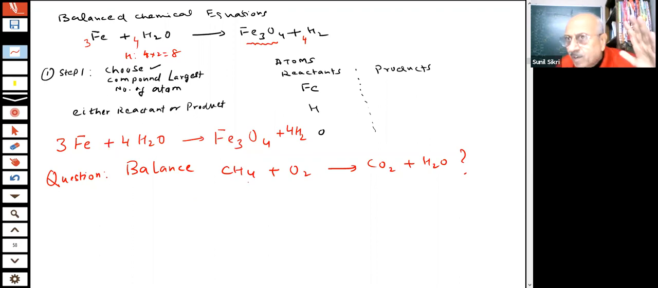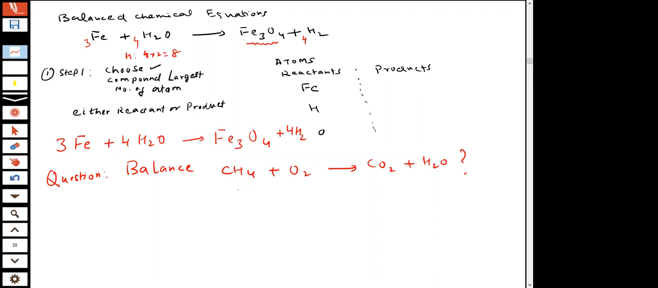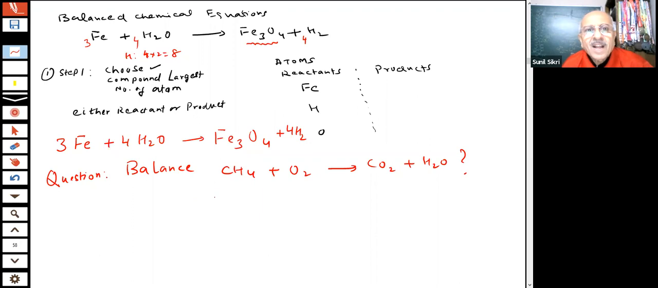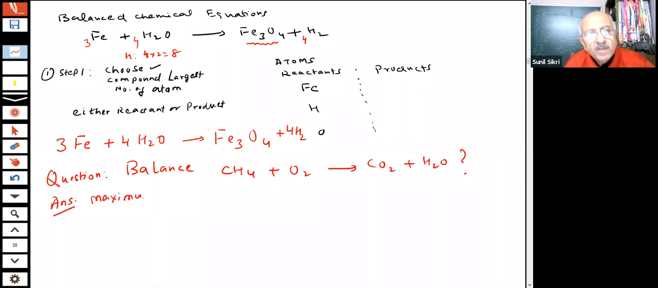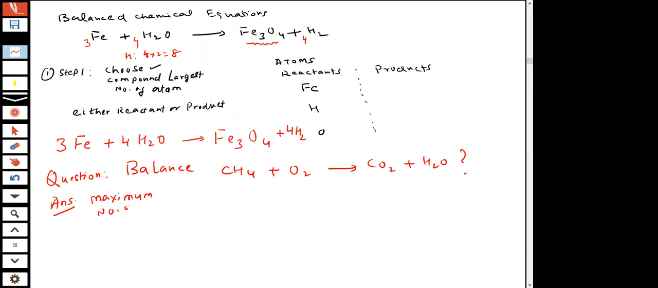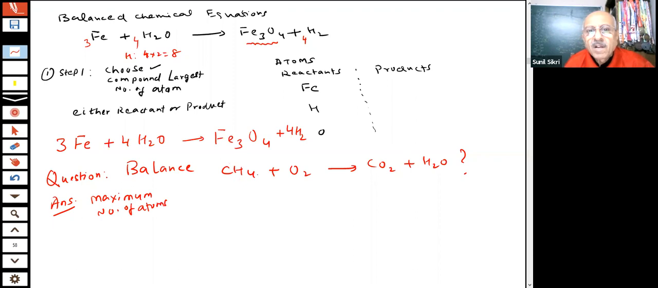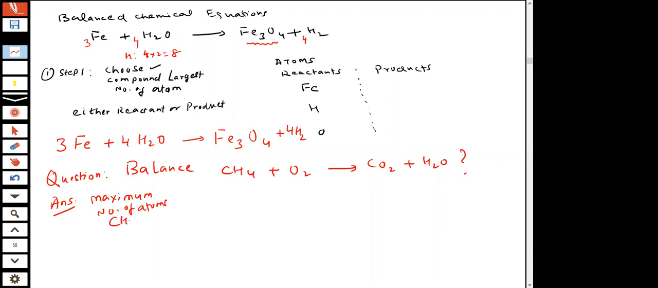Very, very important topic. How to balance the equation. We have to learn it and learn it very clearly. What method I told you, you can try the same method. Choose that molecule, choose that compound which has the maximum number of atoms. Okay. Which compound has the maximum number of atoms here? Hydrogen. CH4. CH4 is the methane actually.